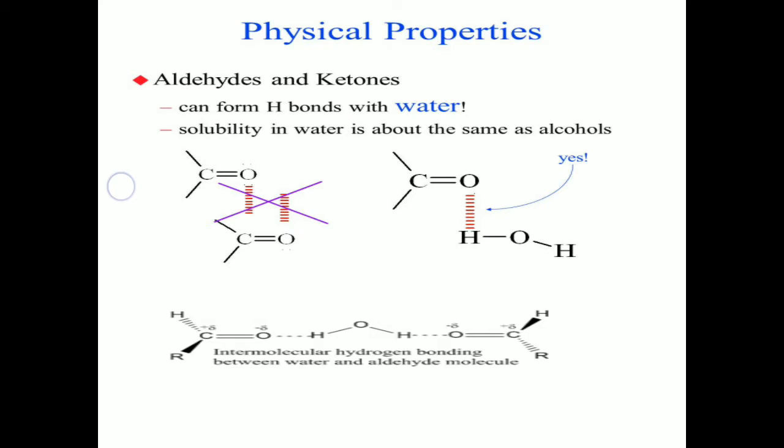That positively charged hydrogen may form a hydrogen bond with the aldehyde or ketone molecule if we dissolve those in water. So aldehydes and ketones are soluble in water, as alcohols are. This is about the physical properties.